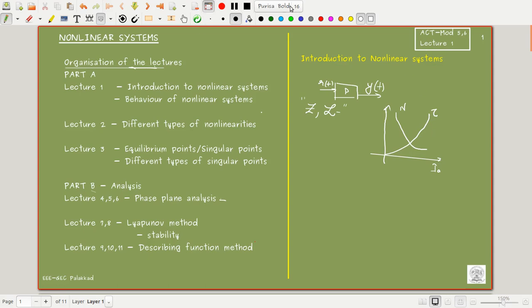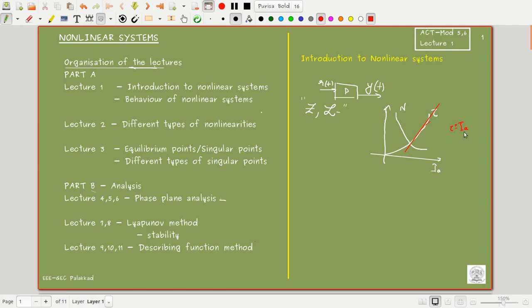But sometimes when we try to make it a linear system, we try to linearize a particular area of this curve. We'll draw a straight line here and say that we are operating only in this region, and let me consider this region to be approximately linear, and I can directly write tau is approximately equal to Ia in this region, because it is almost linear compared to this line.